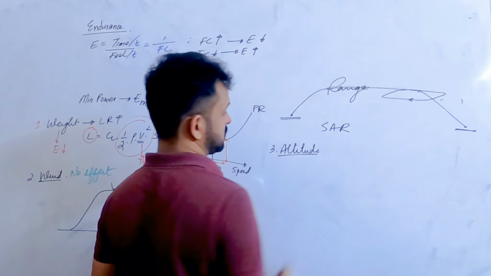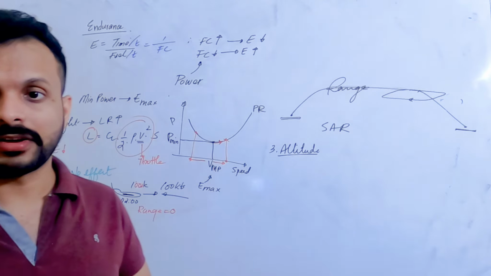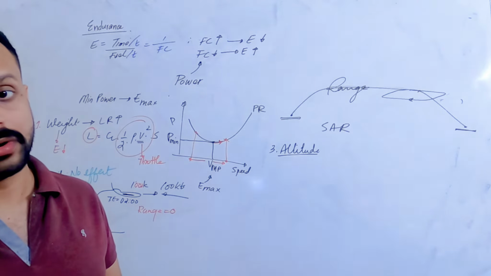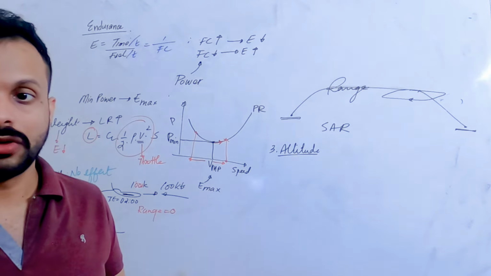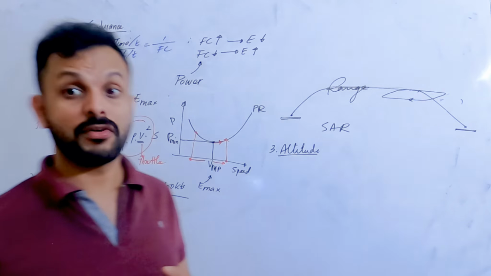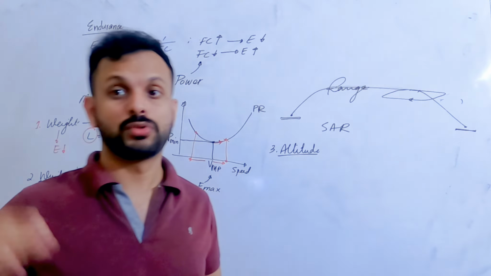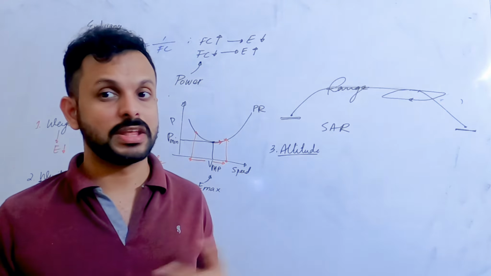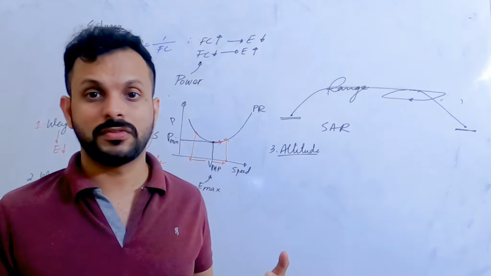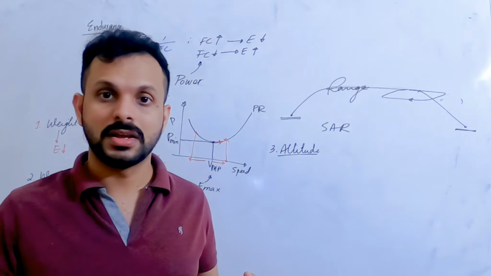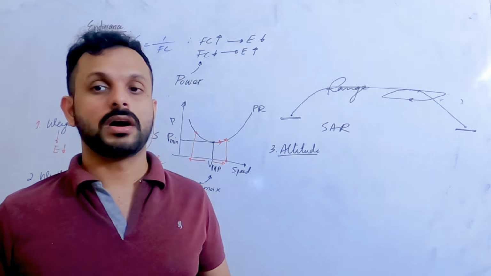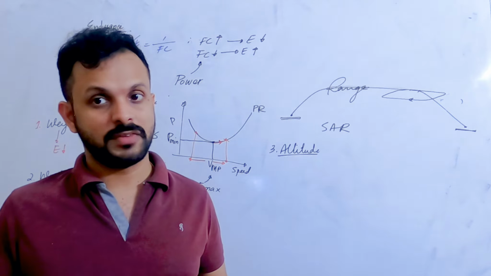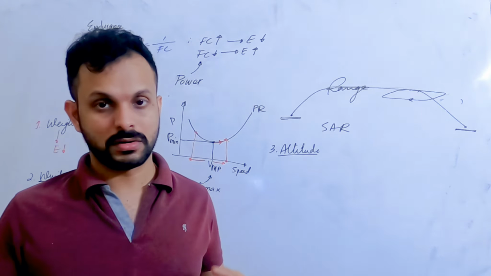The third one is altitude, which affects the endurance, right? So again, depending upon the type of engine, the altitude actually varies. Some aircraft have very good endurance very close to the tropopause. Some will have endurance very close to around 10,000, 15,000 feet. You see why turboprops like the ATRs fly at lower altitudes because of that. The disadvantage is they have to face all the weather, because weather is closer to the earth.